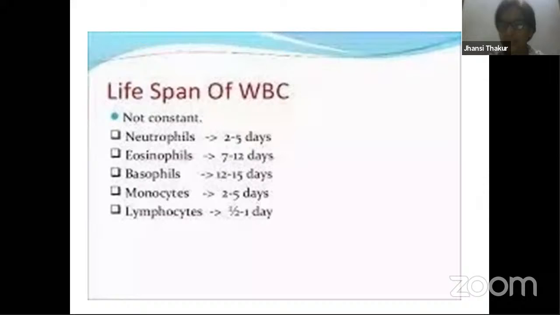But when you talk about WBCs, they have a range of lifespan, ranging from 1 day to many years. Some of the WBCs survive for only 2 days, 5 days, 10 days, some half a month, and only a few can survive even for years together. So they exhibit a varied range of lifespan.